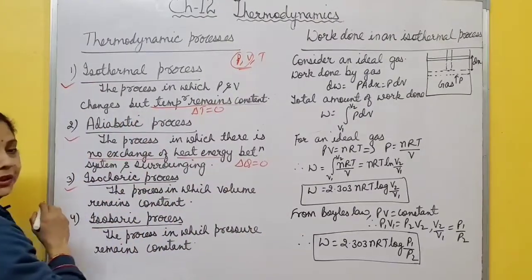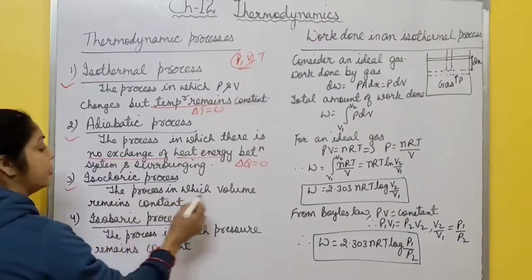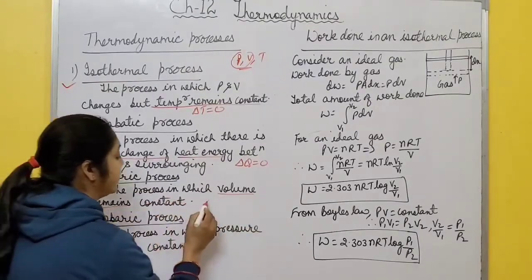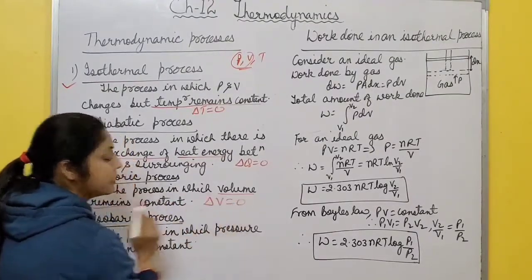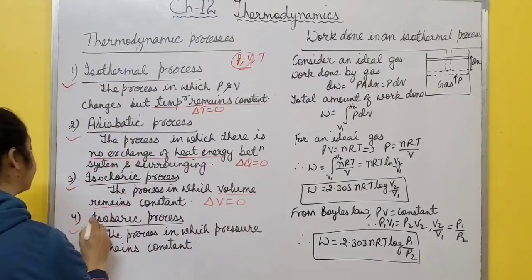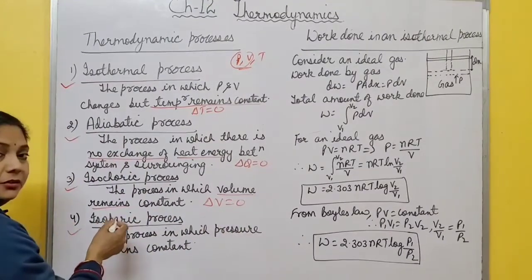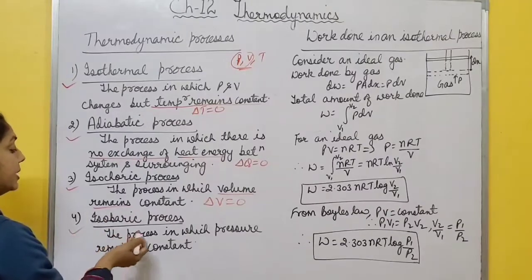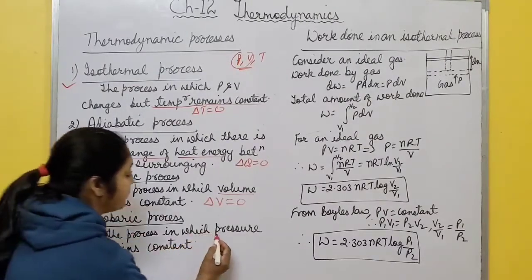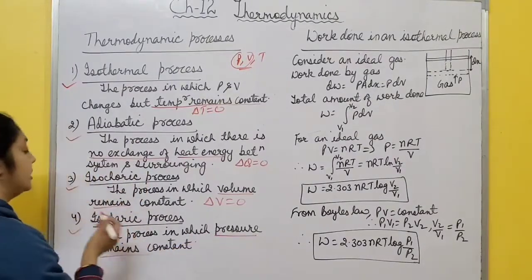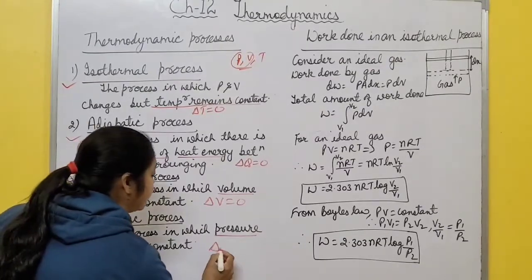Next is isochoric process, the process in which volume remains constant. It means there is no change in volume. Volume is constant. Isobaric process, bar is the unit of pressure. So you remember this point like this one, the process in which pressure remains constant. This is called isobaric process. It means there is no change in pressure.